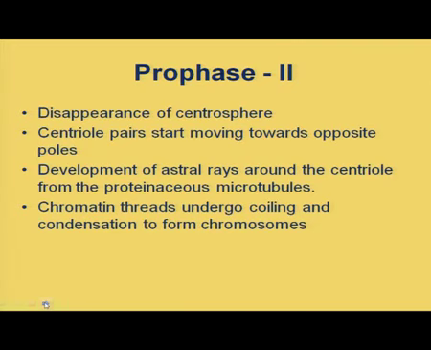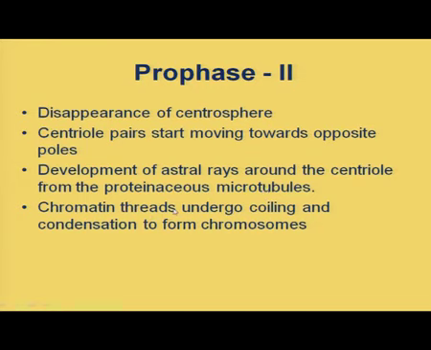Prophase II, disappearance of the centrosphere, just the same character as that of prophase. Centrosphere will disappear and centriole will duplicate and they will move to opposite poles. Development of astral rays around these centrioles, and they are proteinaceous microtubules.